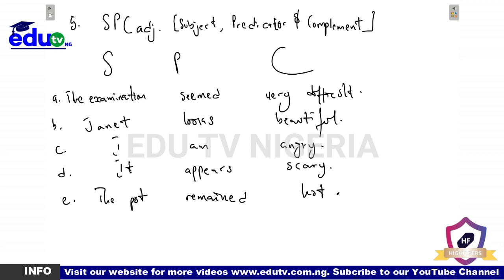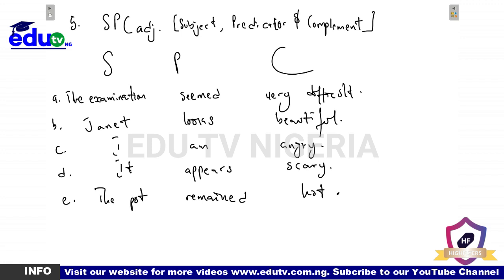Now, one other thing you should note, don't forget that we already said under pattern 4 that the complement is a complement intensive, that is a complement that refers back to an item mentioned earlier, and this time around the item mentioned earlier is your subject, so it is also a subject complement.